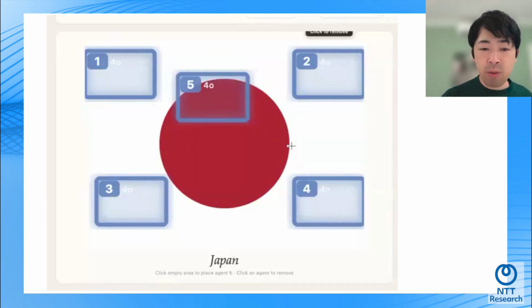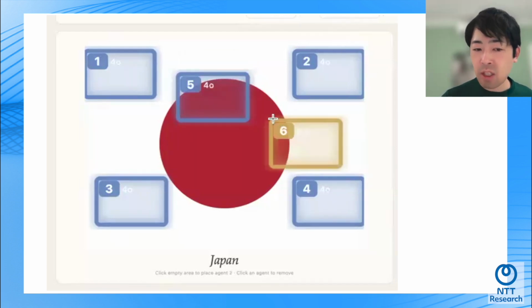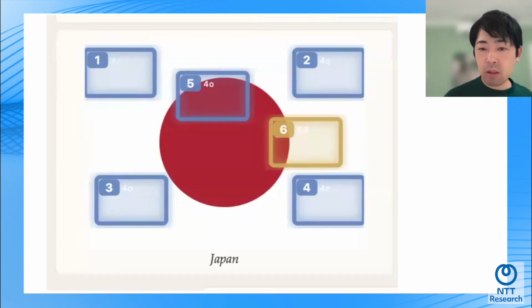On top of that, we can add some diversity of agents. So I have now added ChatGPT 5.4, which is the latest model, smarter on many tasks than the ChatGPT 4 model, which is a previous version. Now let's click the run button and run the experiments.